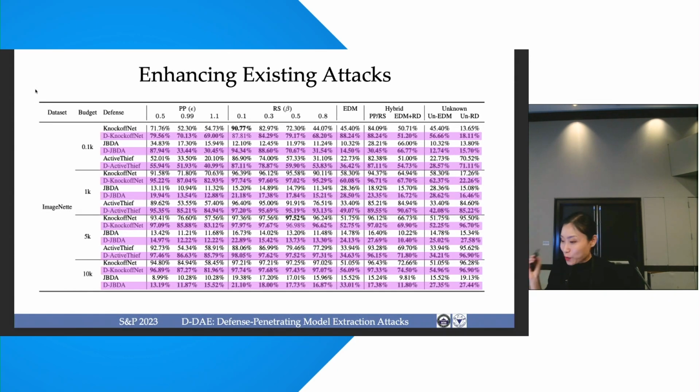Okay, we show that our model extraction attack can reach higher accuracy and higher agreement than existing works, improving the existing model extraction attacks under different defenses and the hybrid and the unknown defenses. This is the result from the ImageNet data set, and more results will be in our paper.